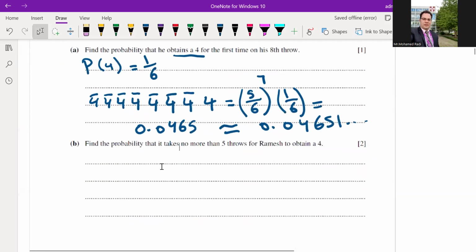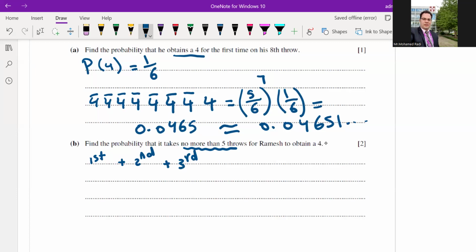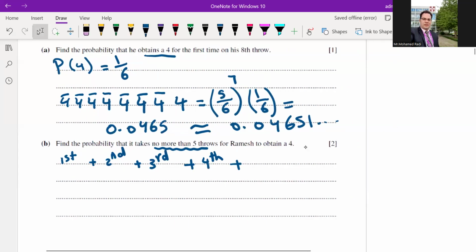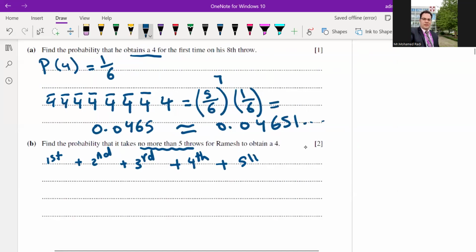Part B, find the probability that it takes no more than 5 throws for Ramesh to obtain a 4. No more than 5 throws. This means maybe he will get 4 the first time, maybe the second time, maybe the third time, maybe the 4th time, maybe the 5th time.